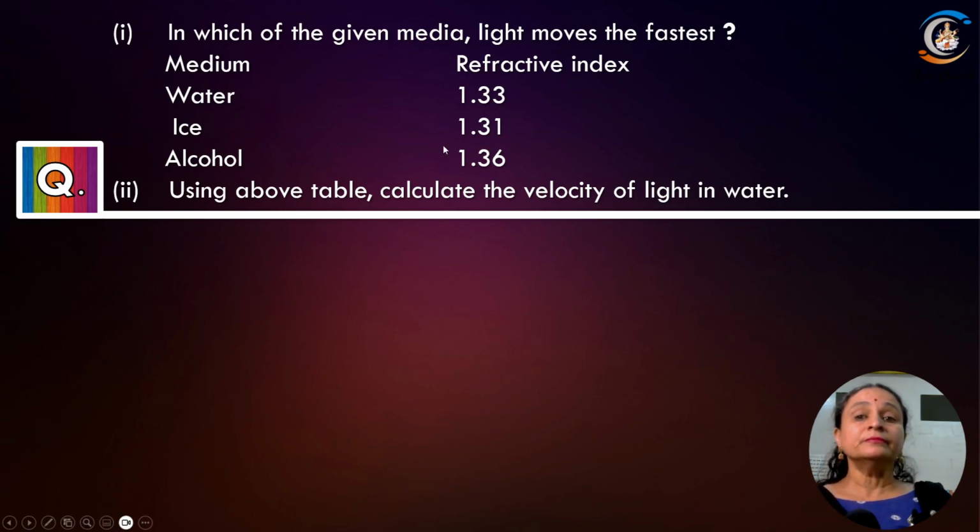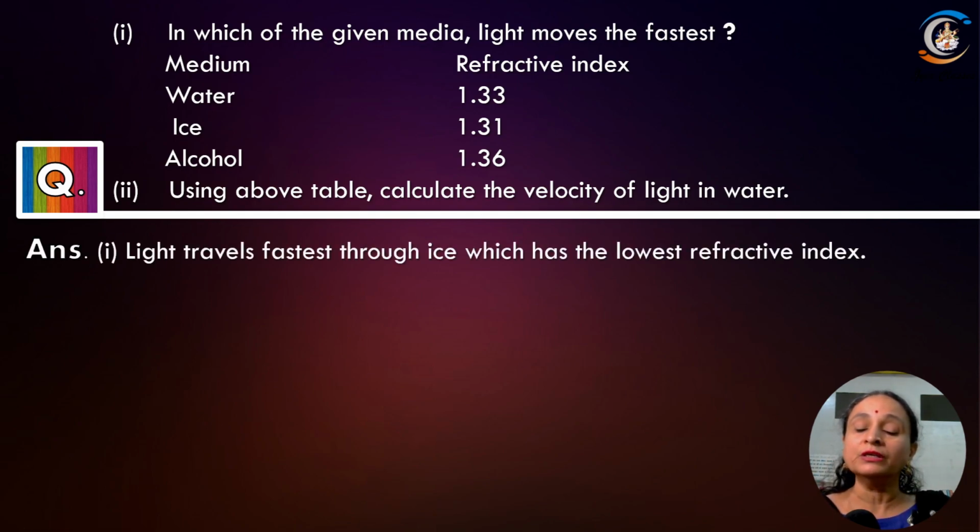And in which medium does the light move fastest? Water, the refractive index is 1.33. Ice, the refractive index is 1.31. Alcohol, it is 1.36. Using the above table, calculate the velocity of light in water. दो चीज करनी है. तो सबसे पहले तो हम बता दें the refractive index of ice is the least. So light will move fastest in ice. Okay, that is the first part of the question.